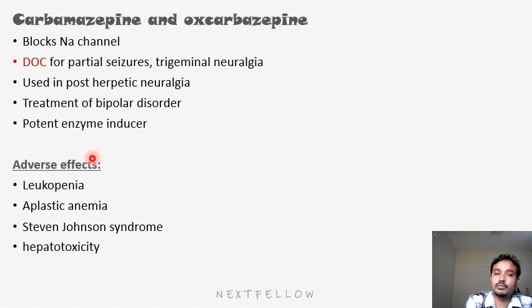Okay. So what is the major adverse effect of carbamazepine and oxcarbazepine? It will induce leukopenia, aplastic anemia, SJS like Stevens-Johnson syndrome, and it will be hepatotoxic. So you should be cautious when you are prescribing to liver patients or patients with some blood disorders.